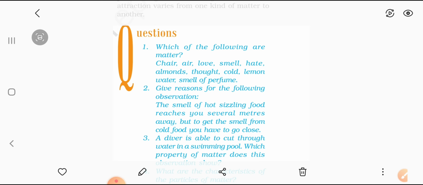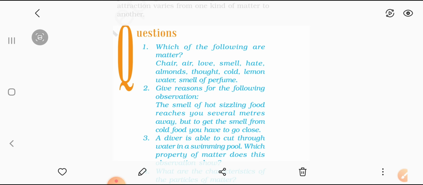But it does not happen with cold food, because you know that in cold food the temperature is not so high, so the rate of diffusion is less there. So the answer of this question is that it is because of diffusion, and the diffusion rate increases when we increase the temperature. Okay, now next question.